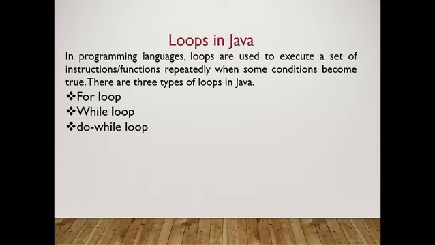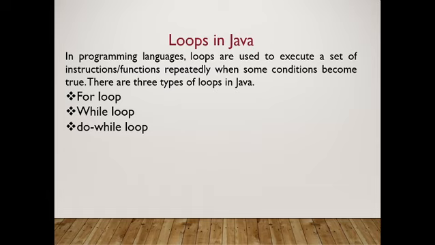So first, whenever you have to execute a set of statements again and again. It means whenever you have to execute a set of statements or instructions or a particular function repeatedly on the basis of a condition, that time you can use a loop.